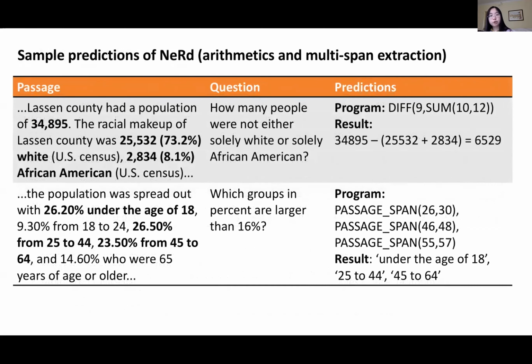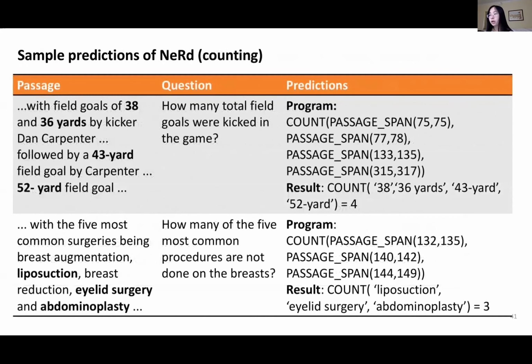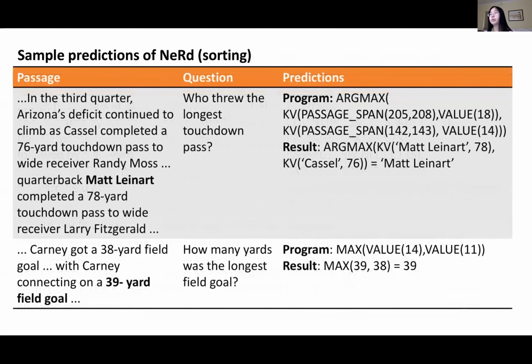Now I want to show some predictions of our neural symbolic reader model on this dataset. So we can observe that our model could better support the compositionality of different operators. And in particular, it naturally supports multi-span prediction, which enables the model to perform substantially better than other models for this category. And here are some sample predictions of the counting and sorting problems. So we can see that our model is able to select the corresponding spans to these questions, even if we do not have any annotated ground truth programs for problems within these categories.